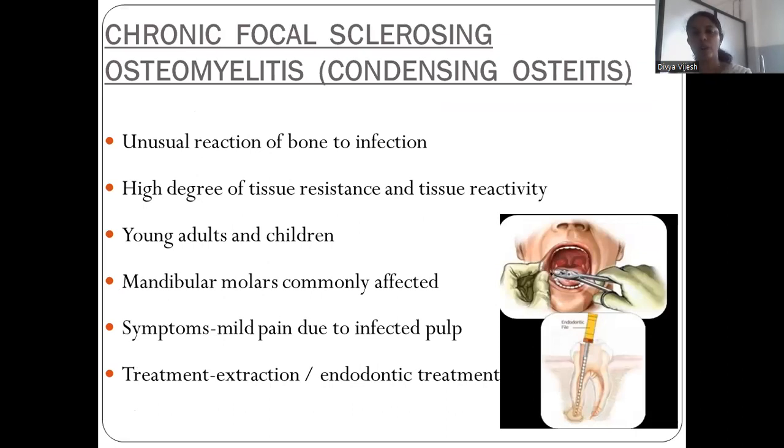Then coming to chronic focal sclerosing osteomyelitis or condensing osteitis. There is an unusual reaction of bone to infection, with a high degree of tissue resistance and tissue reactivity. It is mostly in young adults and children. Mandibular molars are commonly affected. Symptoms are mild pain due to infected pulp. Treatment includes extraction or endodontic treatment. That is chronic focal sclerosing osteomyelitis.